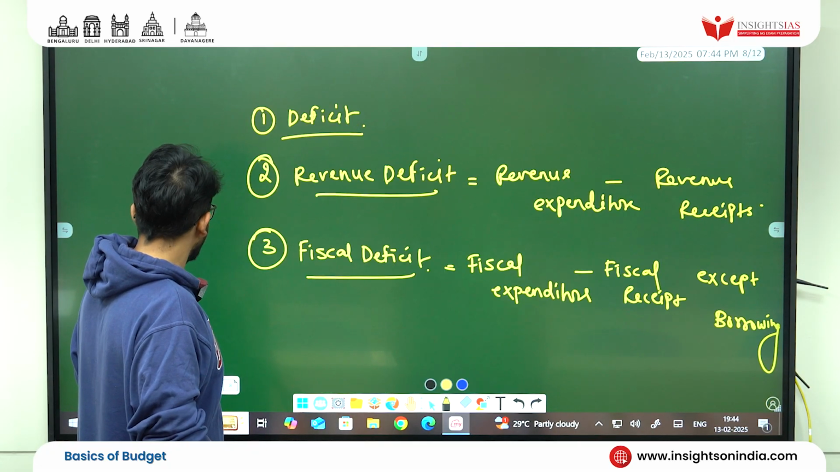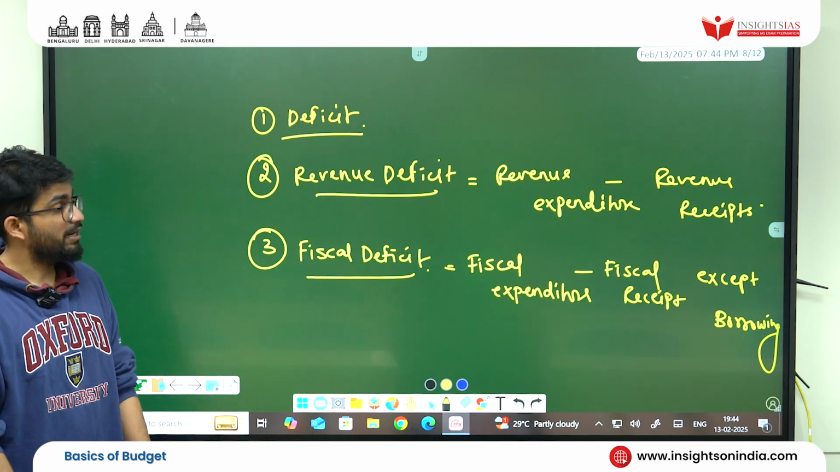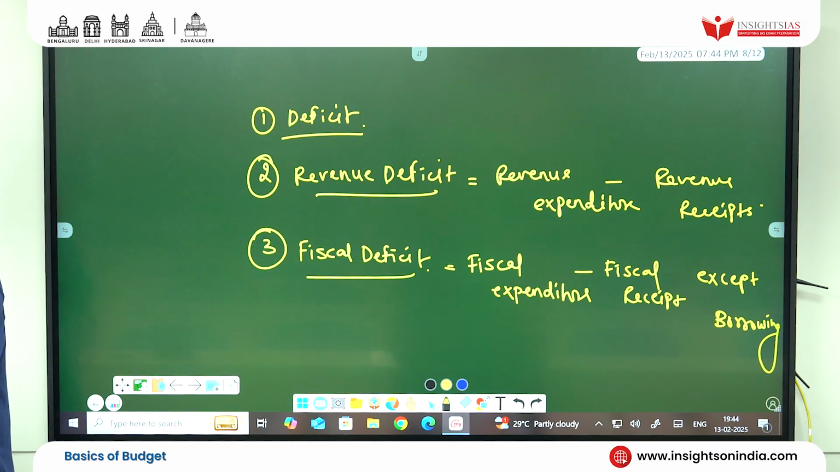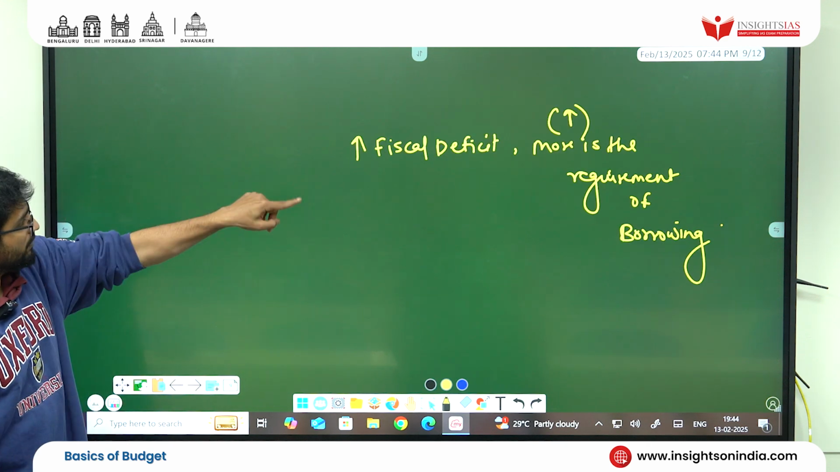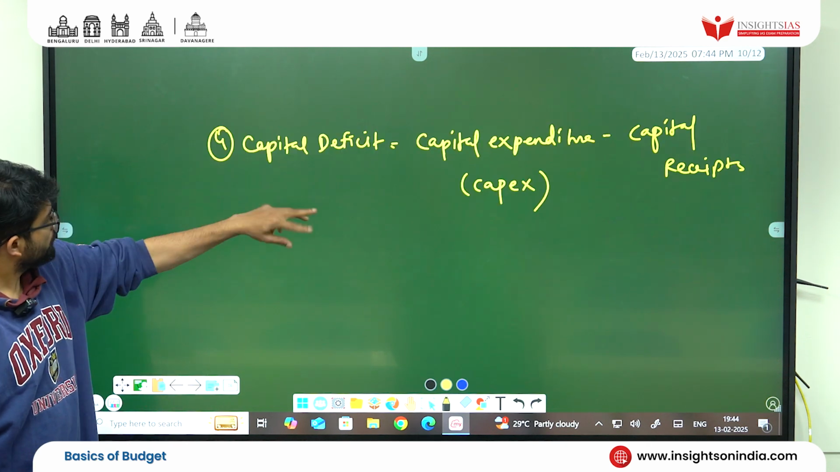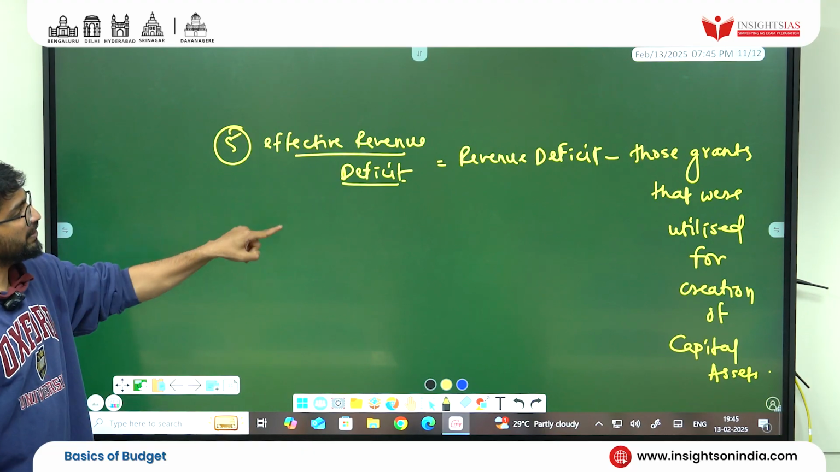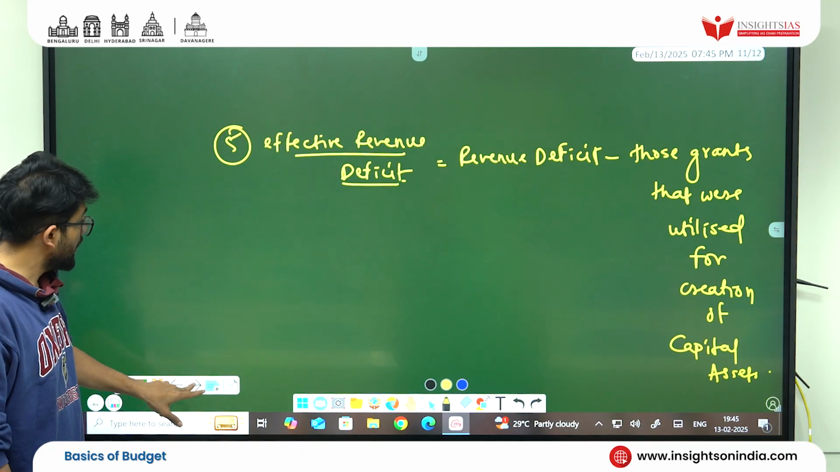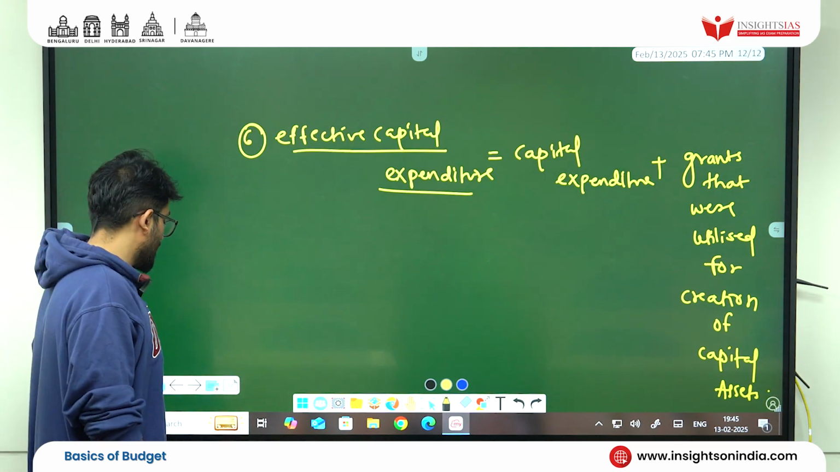Then one more is remaining, primary deficit. Very important, primary deficit. Just look at it once. Hope you got it. Then effective revenue deficit is revenue deficit minus those grants which are utilized for the creation of capital assets. And in effective capex, grants which are used for creation of capex.